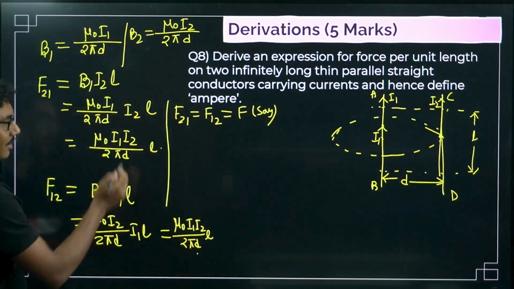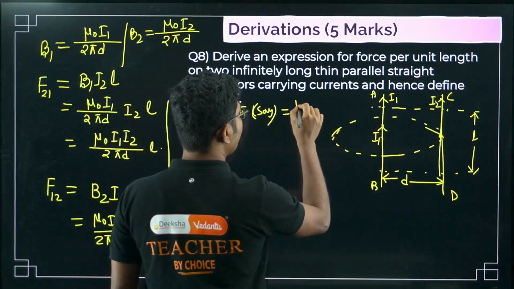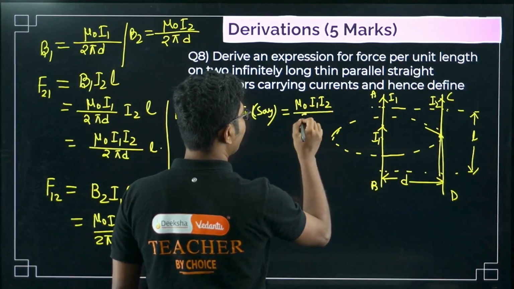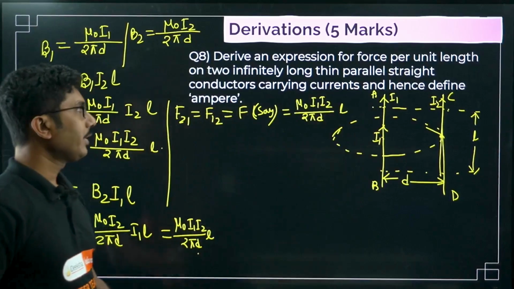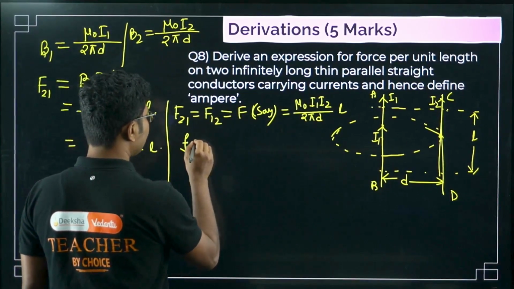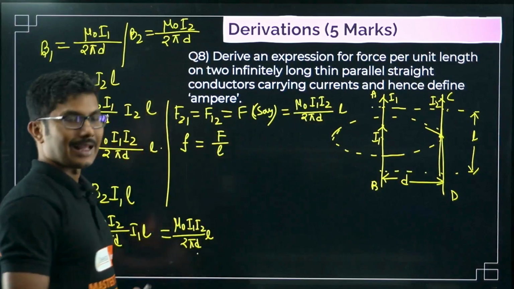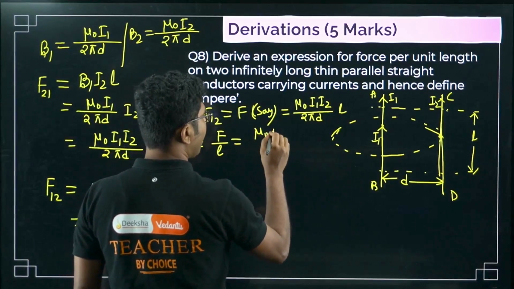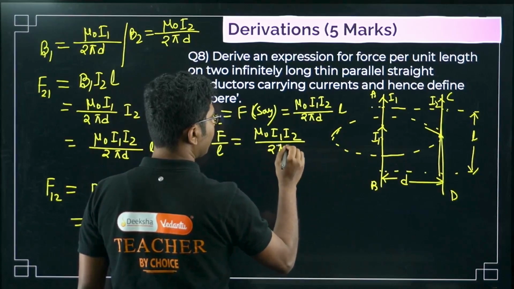So F equals mu naught I1 I2 by 2 pi d into L. This is the common force. Now force per unit length, small f, is defined by this common force divided by L, that is mu naught I1 I2 by 2 pi d.